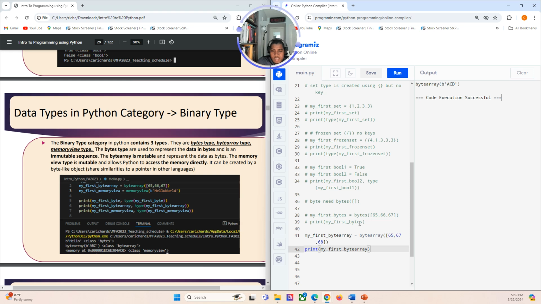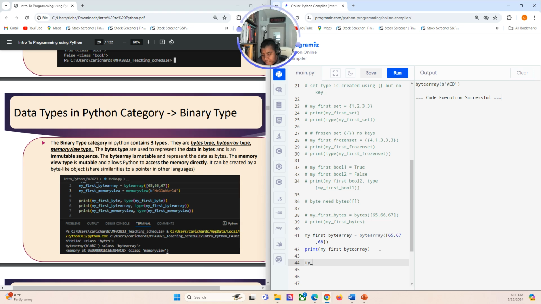The other one is memory view, and this is mutable, and it allows Python to access memory directly, all these memory addresses. So how do we create a memory view? We need the memoryview keyword.